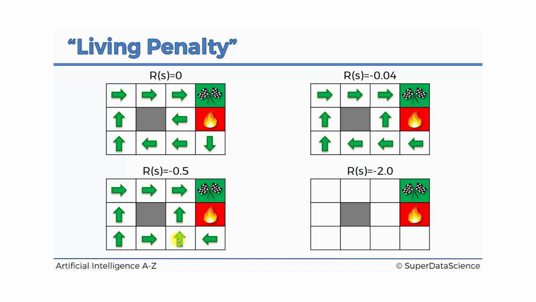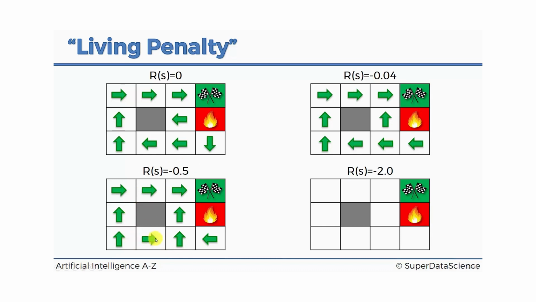So now it's no longer a good idea for the agent to go around all the way, because if he goes around all the way, yes, he's safer. There's no chance of getting into the fire pit. But at the same time, he will accumulate quite a substantial negative reward as he walks around. So the path is too long.